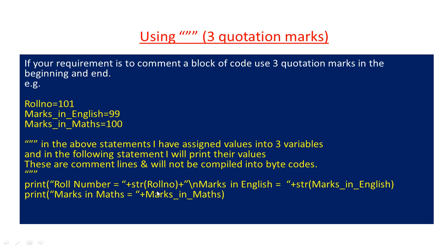So next I have printed the roll number, marks in English and marks in maths. And you are familiar with this str, because roll no, marks in English and marks in maths, all these three variables were of integer type. So they had to be converted into string using str.